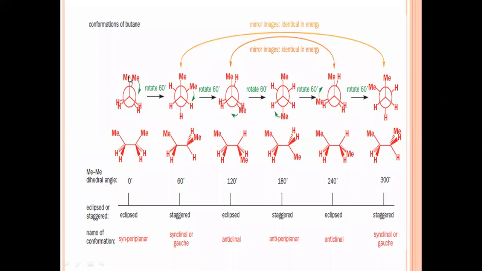Now due to this repulsive force, this methyl group rotates through a 60 degree angle. If this methyl group rotates by 60 degrees, it is going to attain this structure. If again this methyl group rotates by 60 degrees, again it will form this type of structure.